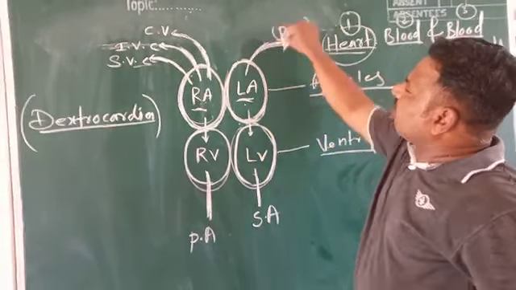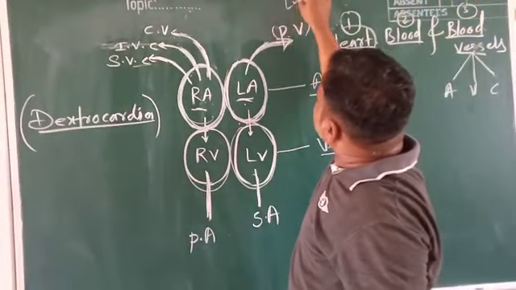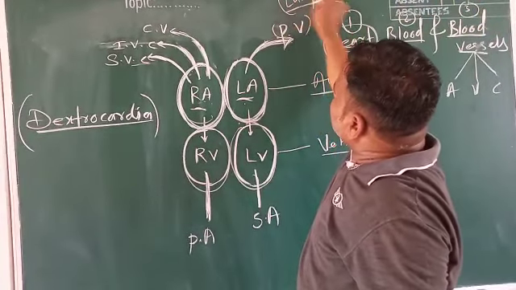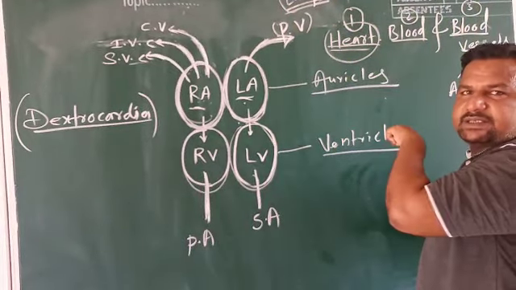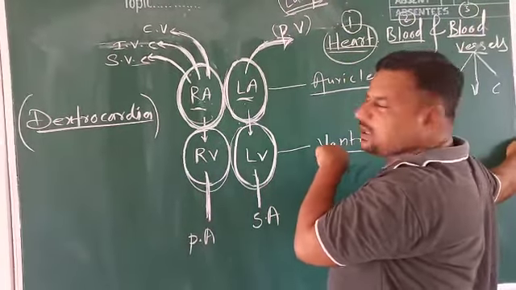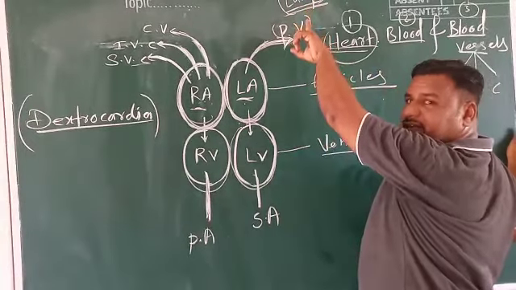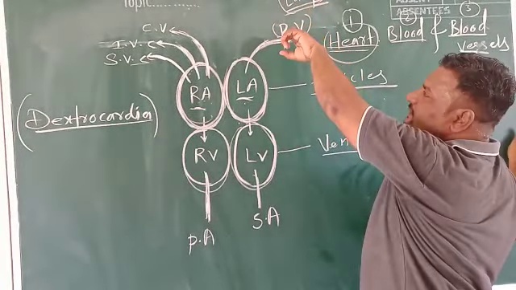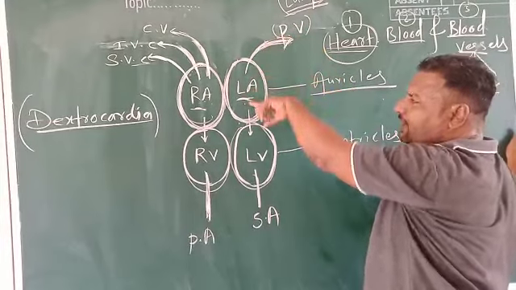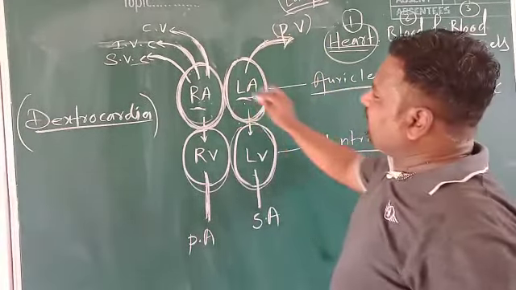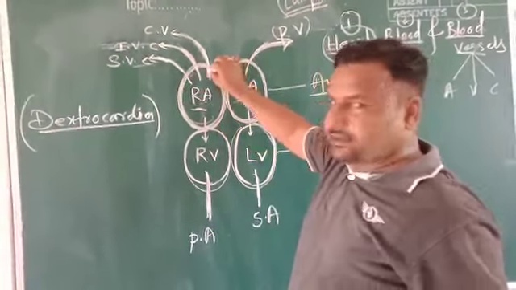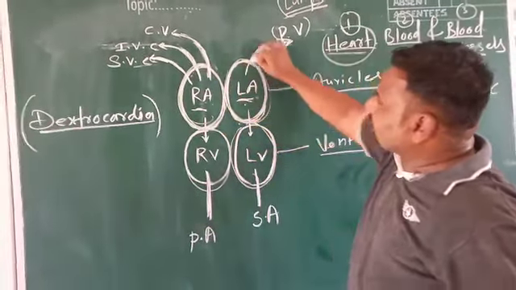What is the name of this blood vessel? Pulmonary vein. Pulmonary vein collects oxygenated blood present in the lung. Pure blood. Oxygenated means it has more oxygen and less carbon dioxide. So oxygenated blood present in the lung is brought by the pulmonary vein to this chamber, the left auricle. So here which blood will be? Deoxygenated. In this chamber, oxygenated.